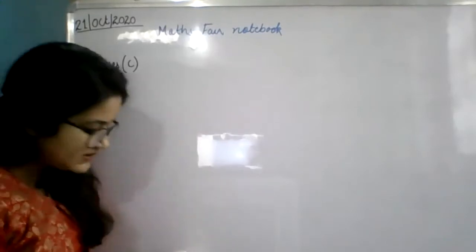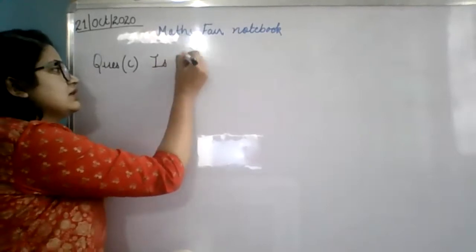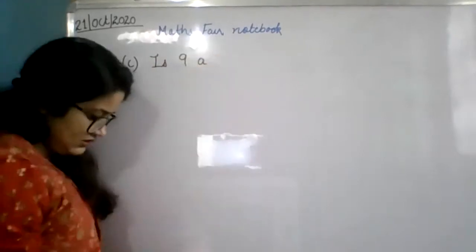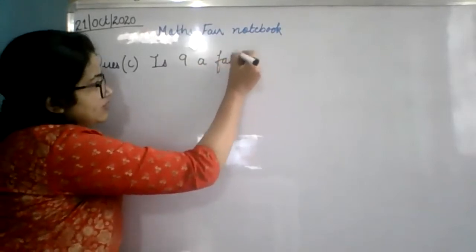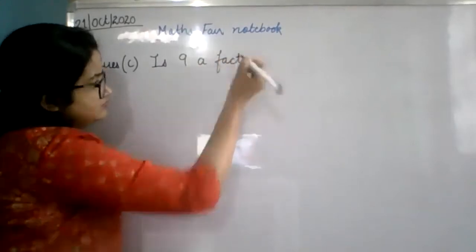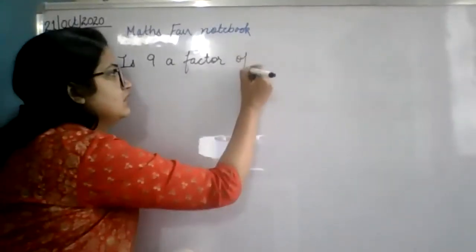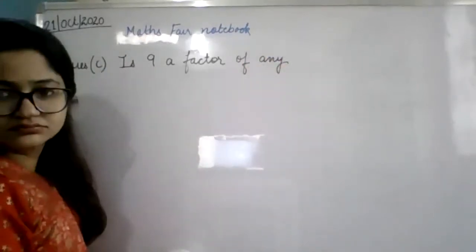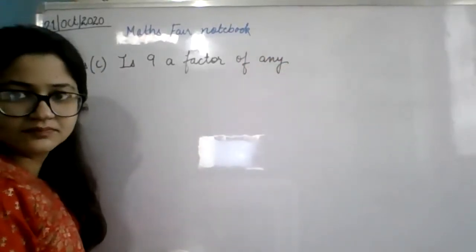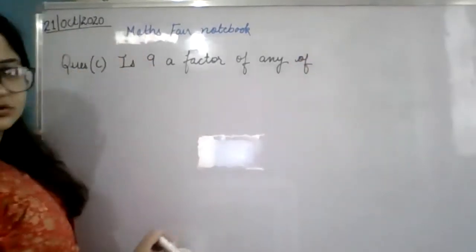Okay. Question number C, you have to write down: Is 9 a factor of any of these numbers?